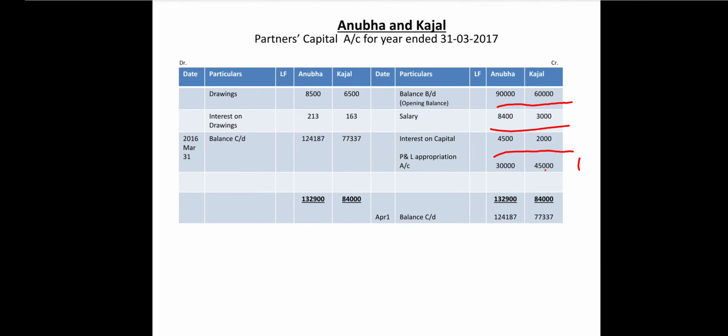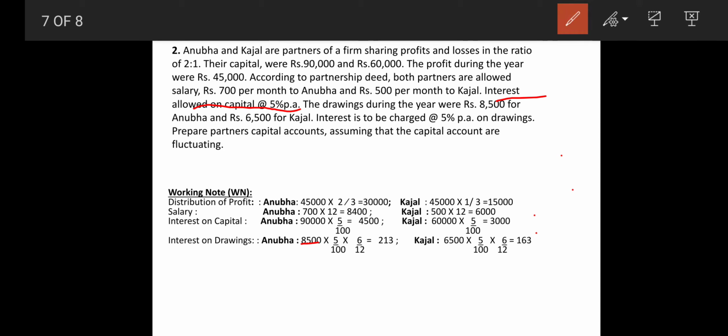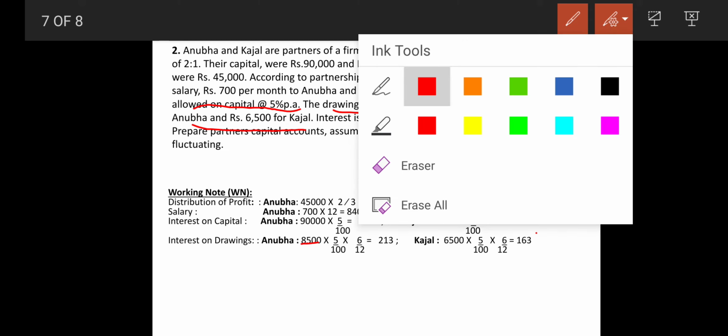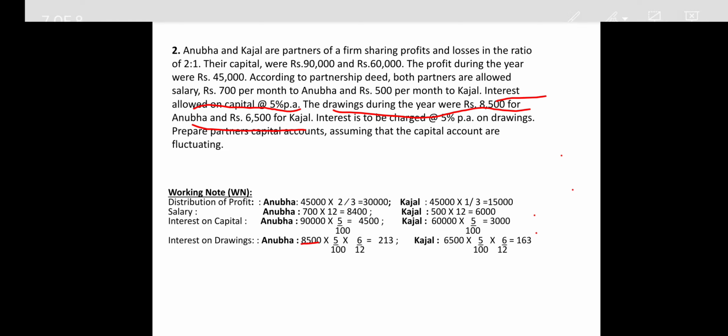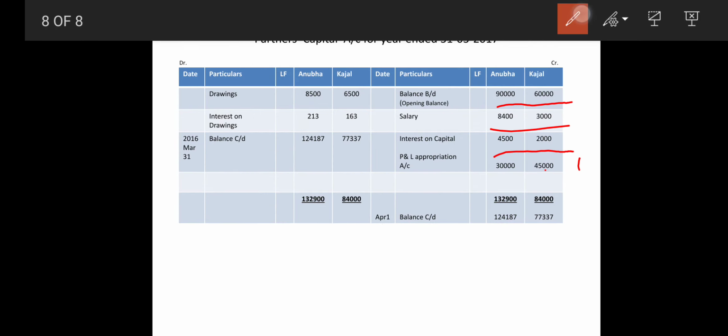Then comes your next point, that is drawings during the year is 8500 of Anubha and 6500 of Kajal. So Anubha and Kajal are withdrawing the drawings in the respective way. So we are going to transfer that to the partners capital account debit side. So the drawings, Anubha is standing with 8500 and Kajal is standing with 6500. So transferring of drawings is also done.